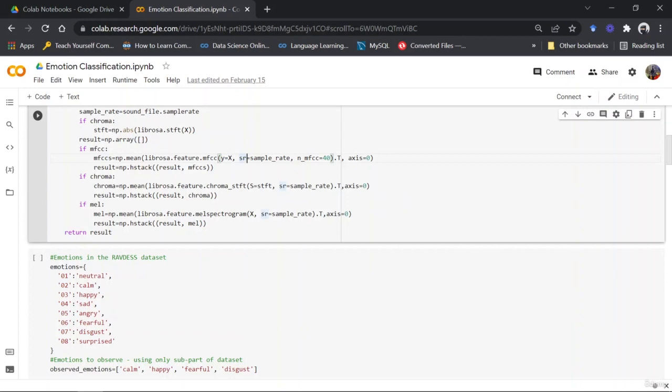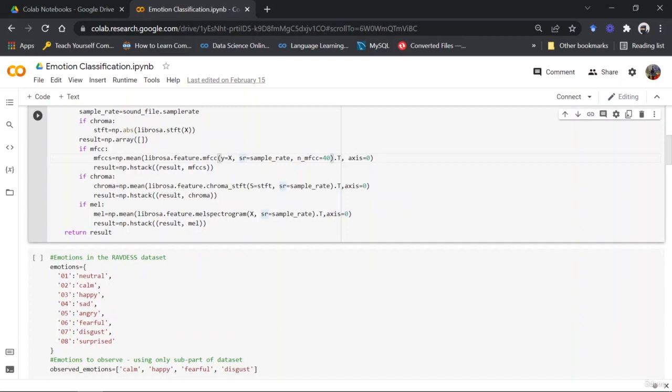Then I have the chroma, again the same thing that is happening, and then I have mel. So MEL is the MEL spectrogram frequency. So it has a list of frequencies which are regarded in the MEL spectrogram. Again, please do search about it because otherwise you won't be able to understand why we have chosen MEL or MFCC or Chroma for that matter, right?